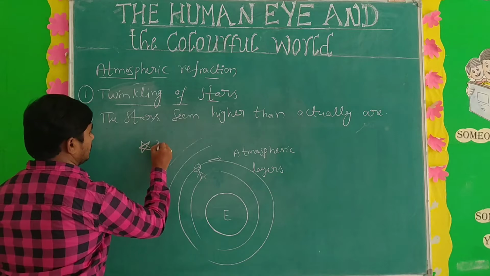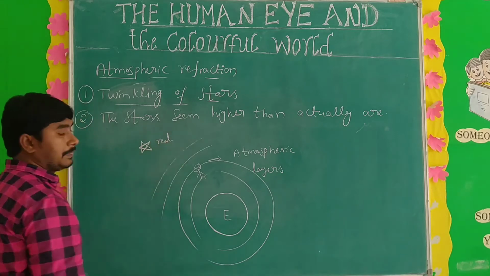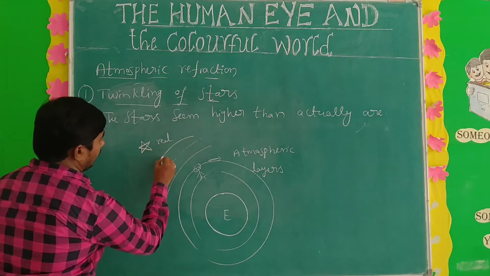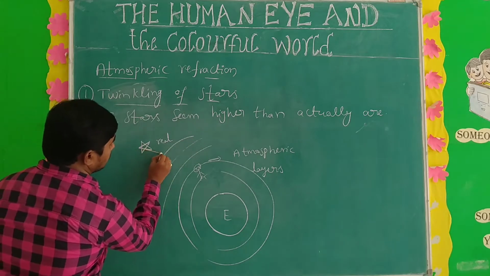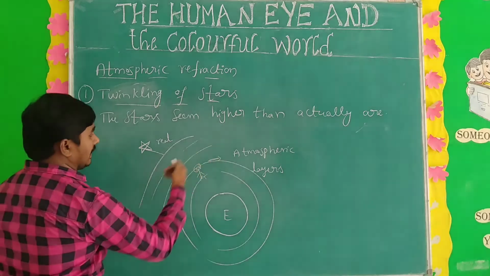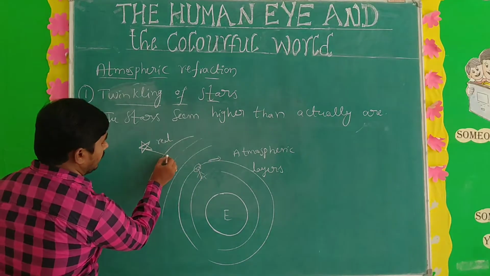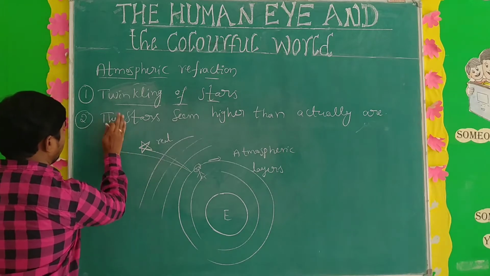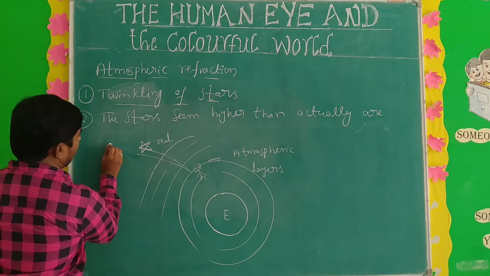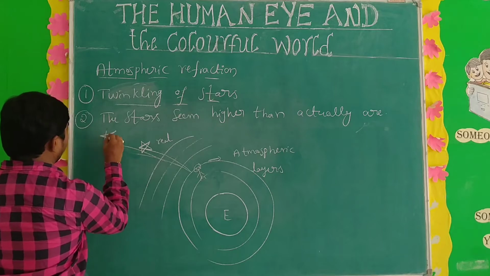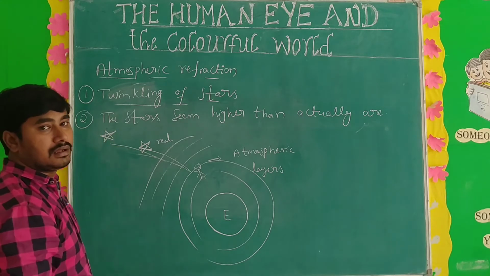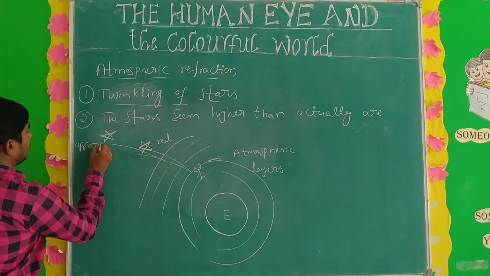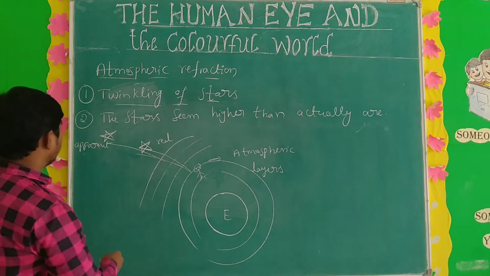Okay, this is the real star. This is the real position of the star. Due to the light ray coming from the star passing through the different atmosphere layers, what happened? It bends this light. So then what happened? The image is formed like this, means the image formed here. Okay, this is the point, which is nothing but the apparent position.